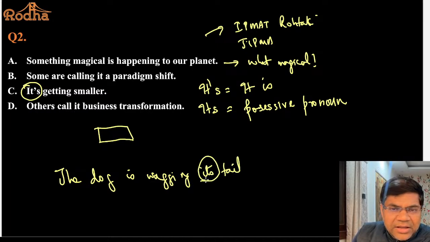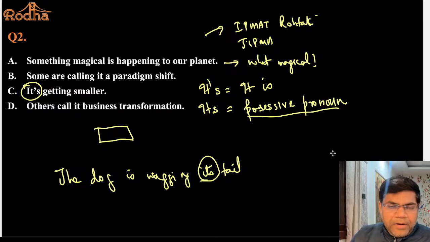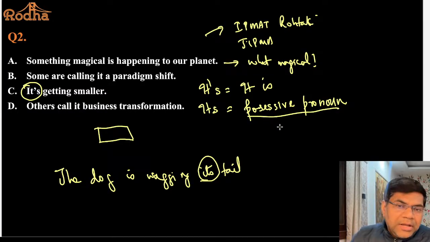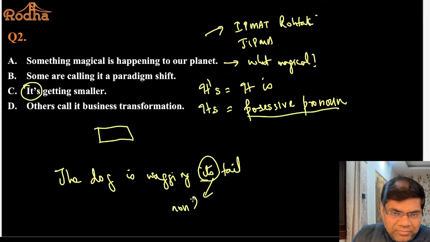तो ये जो its है ना, ये पोजेसिव प्रोनाउन है. The dog is wagging its own tail, not someone else's tail. You show your scorecard. Your is a possessive pronoun. Its is a possessive pronoun. है ना? The company wants to increase its revenue. Its कौन है? Company है. So this its is used for possessive, but particularly with non-human possession. है ना? Non-human entities. समझ में आ रहा है सबको?